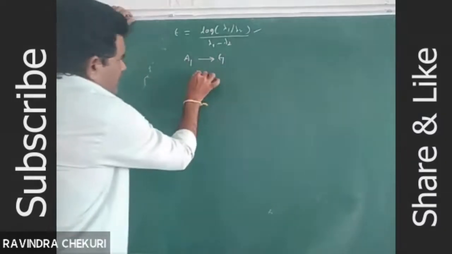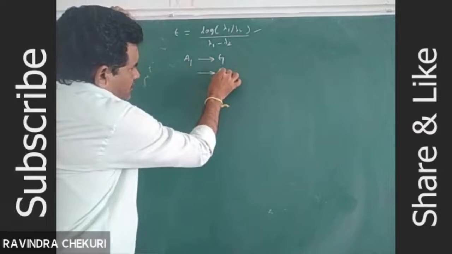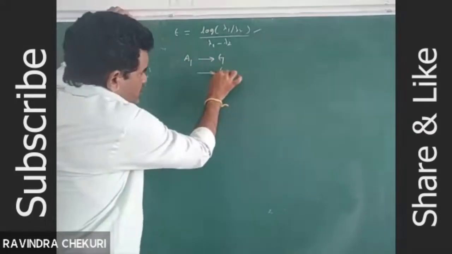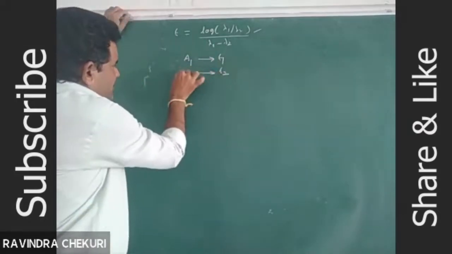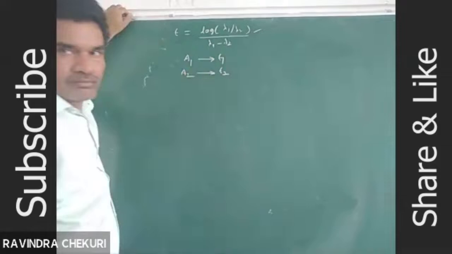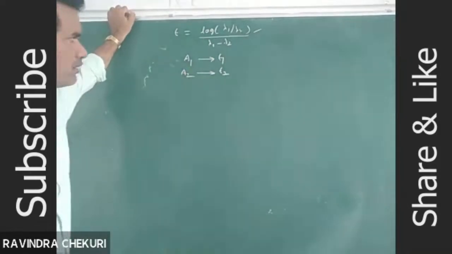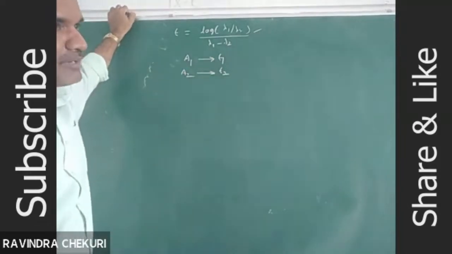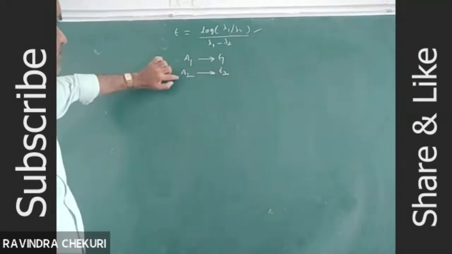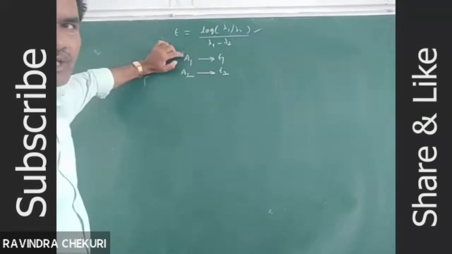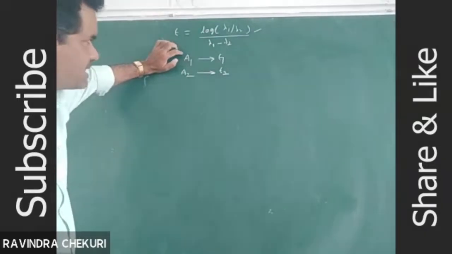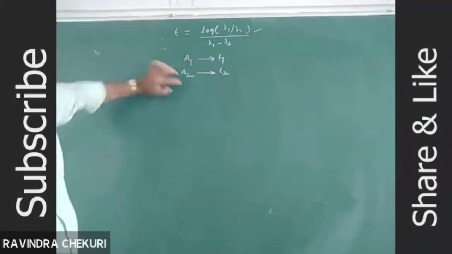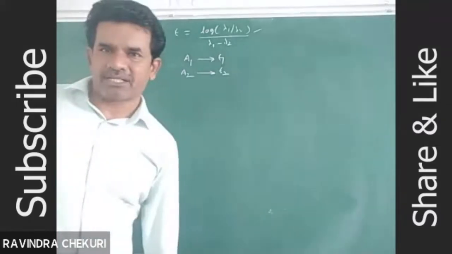When time increases to T2, activity decreases to A2. So what is the time interval to decrease activity from A1 to A2 for the same radioactive substance?